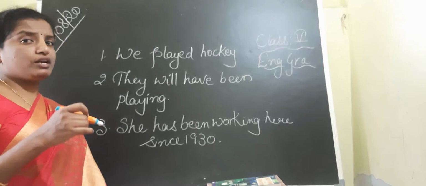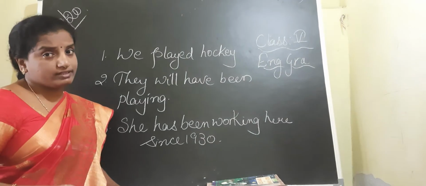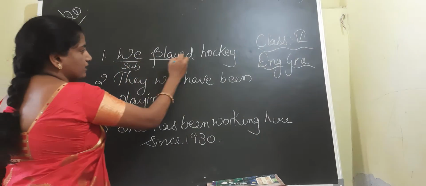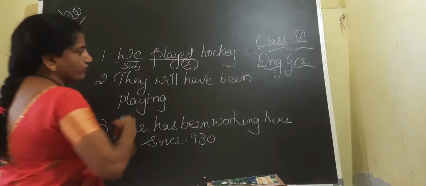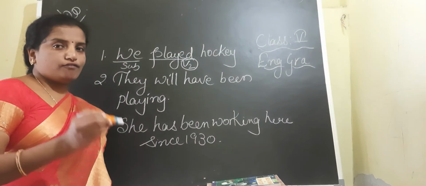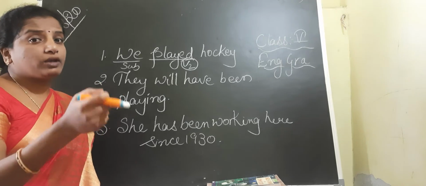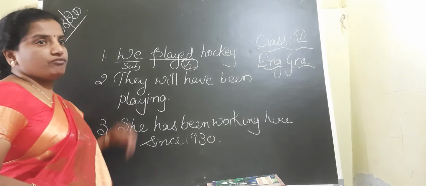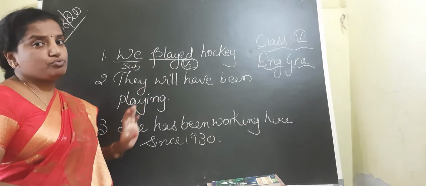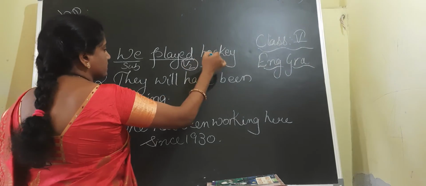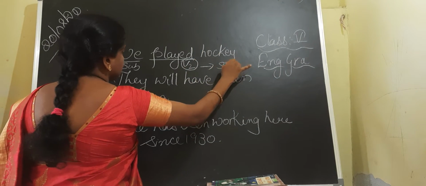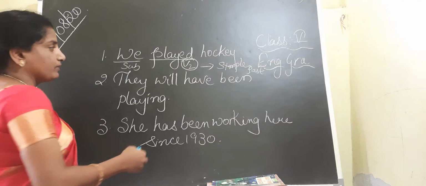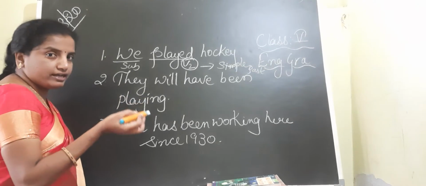Make sure, children, whenever you are identifying the tense of a given sentence, first you should identify the subject, then you have to identify the verb. According to the form of the verb, if you know the structure correctly, you can easily identify the tense of the sentence. Here, along with the subject, we have the V2 form. So if you remember the structure of the simple past, we can say the given sentence is in simple past.